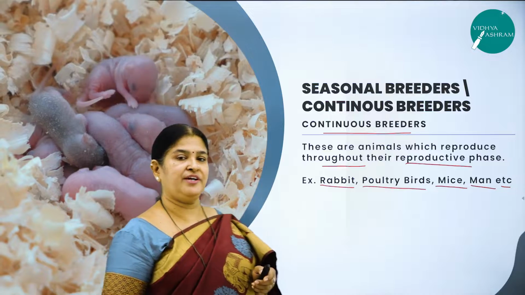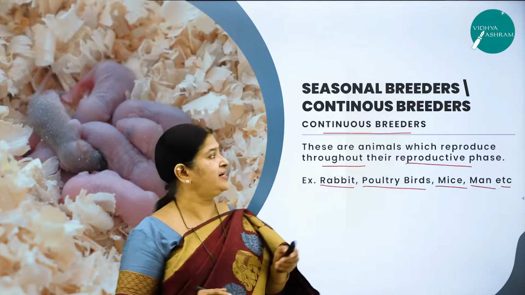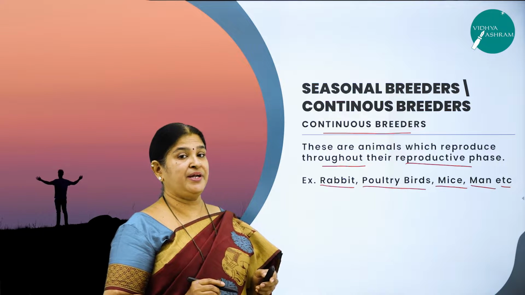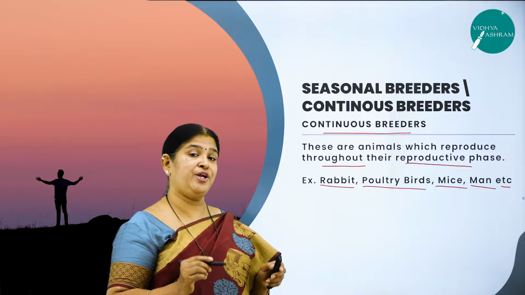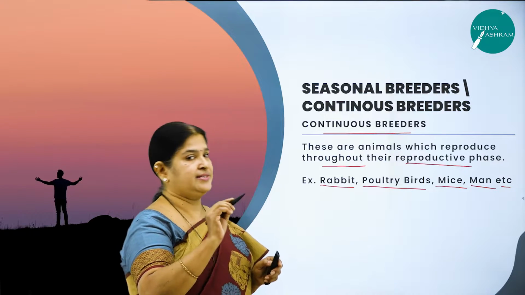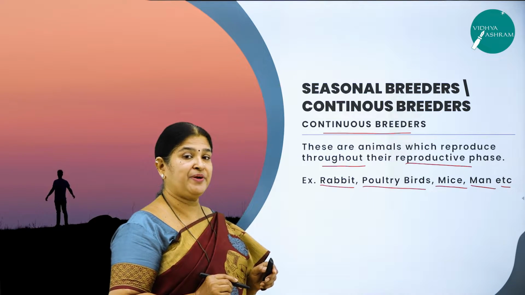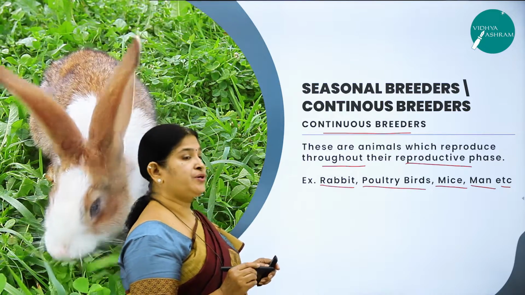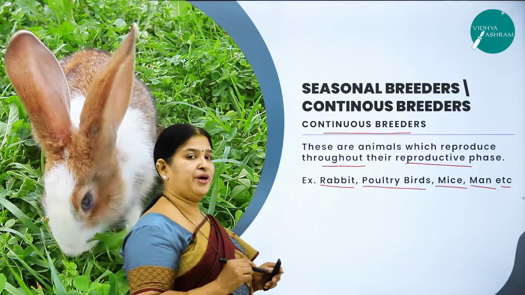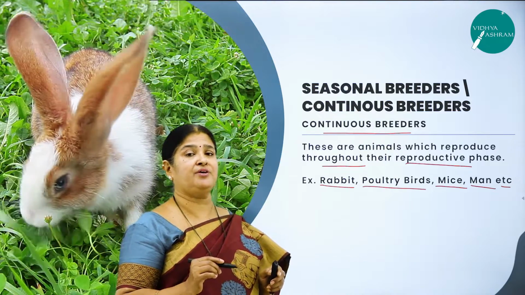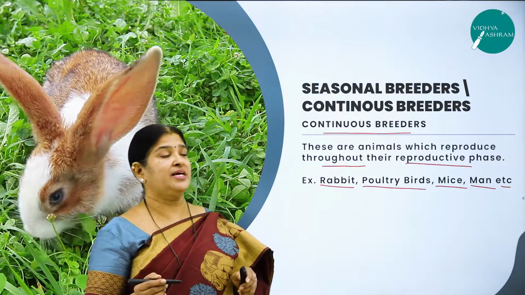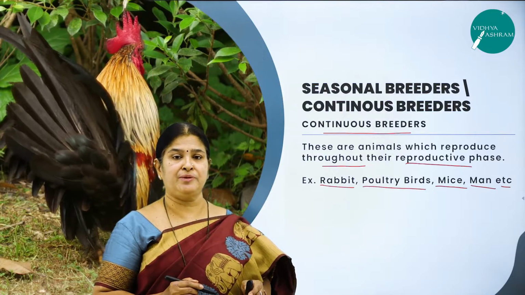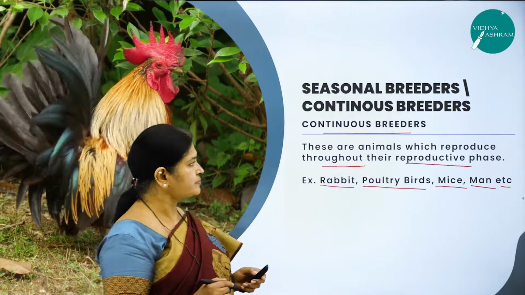Right? Now what is the difference between the seasonal breeders and the continuous breeders? Seasonal breeders are those animals which breed only during favorable season. Then what are continuous breeders? Continuous breeders are those animals which reproduce throughout their reproductive phase. This is a very important question which is asked for 2 marks. Differentiate the seasonal breeders from the continuous breeders with suitable examples.